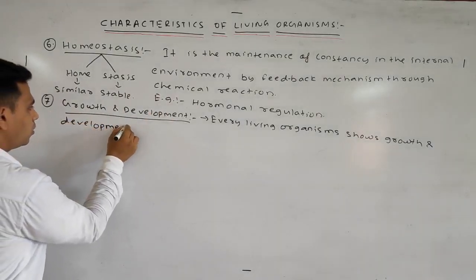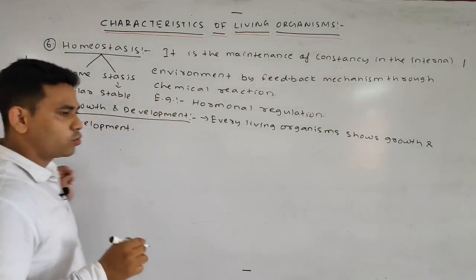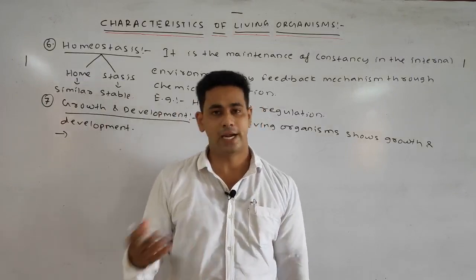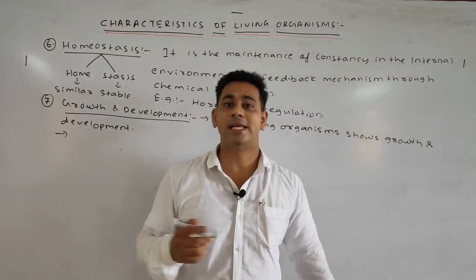So one question arises: how does growth take place? Growth in the living organism takes place by cell division, cell differentiation and cell enlargement.